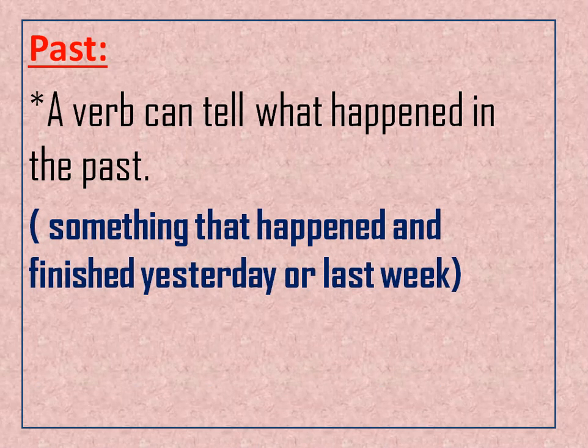Yesterday, last week, last month, last year. It is finished. It is about yesterday. It is not about today. It is about yesterday or last week. So when I want to talk about the past, that means I talk about something that happened and finished.